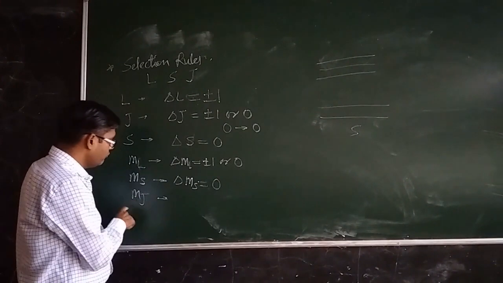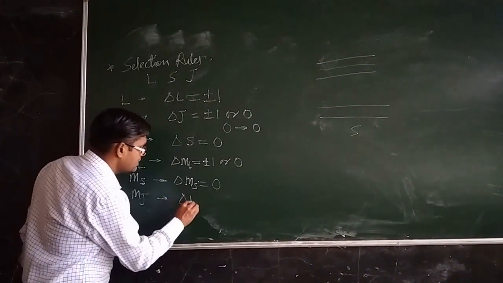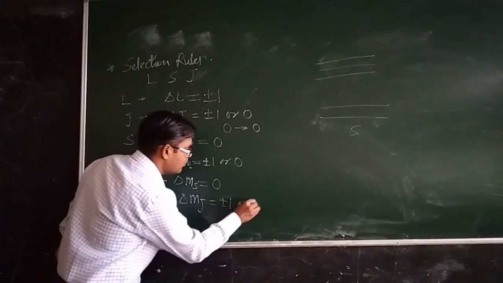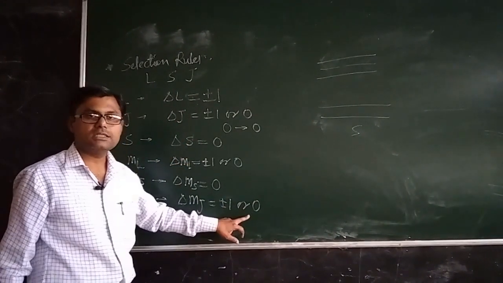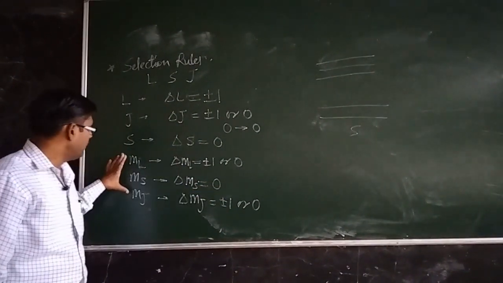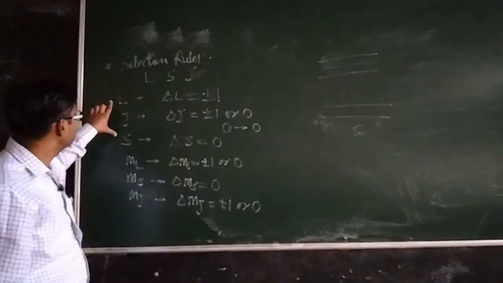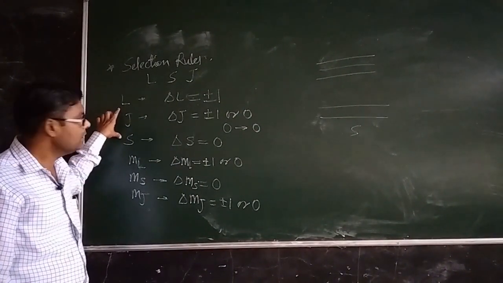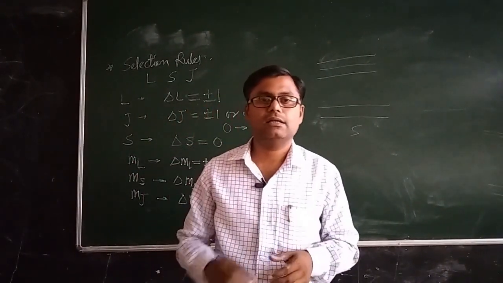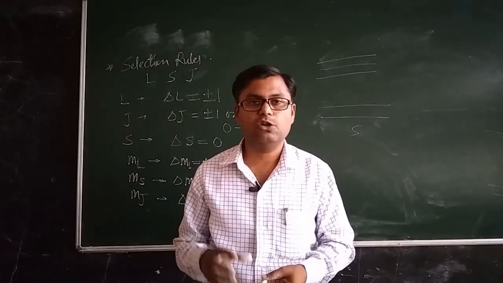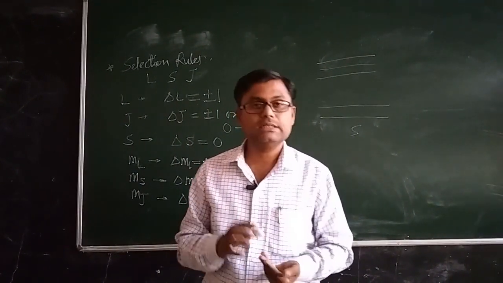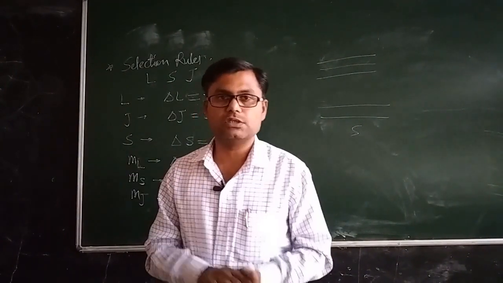And there is the selection rule for MJ, that only those transitions are allowed for which delta MJ is equal to plus minus 1 or 0. So these are the selection rules for magnetic quantum numbers, and these are the selection rules for general quantum numbers. Once all these selection rules are satisfied, then only we can say that the given transition will occur in that particular atomic species or will be forbidden. So these are the coupling schemes and selection rules.